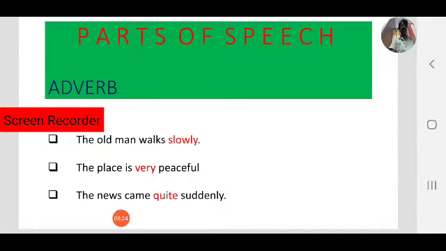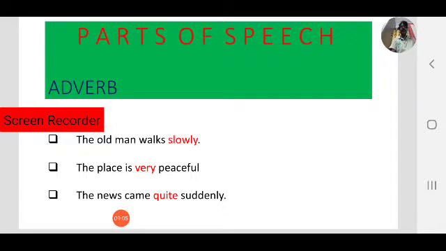Here, what is the verb? Walks. How he walks? Slowly. So, slowly is an adverb. Here, it modifies the verb in the first case. Okay, the old man is a noun. Walks is a verb. How he walks? Slowly. Slowly is an adverb. So it gives more information about the verb. Note it down in your notebook. In the first sentence, first example, the adverb gives more information about the verb.